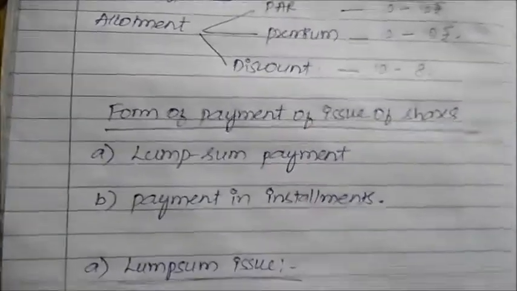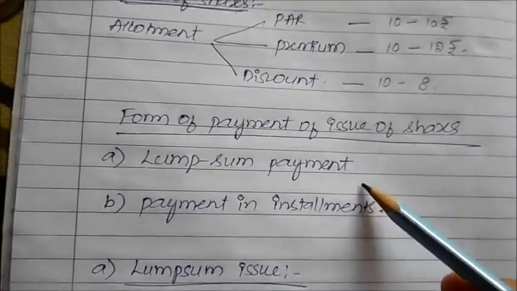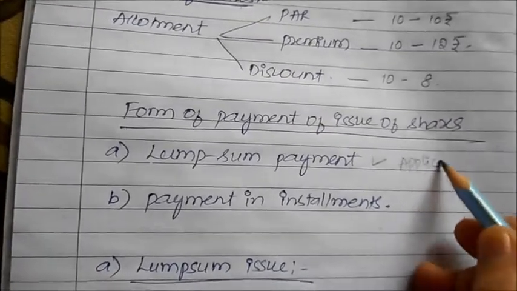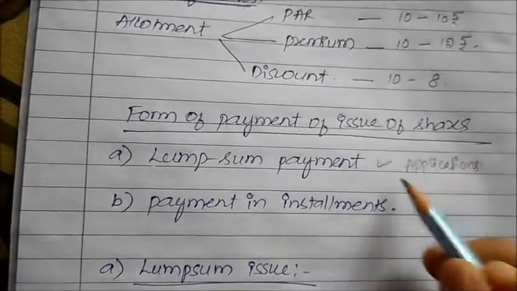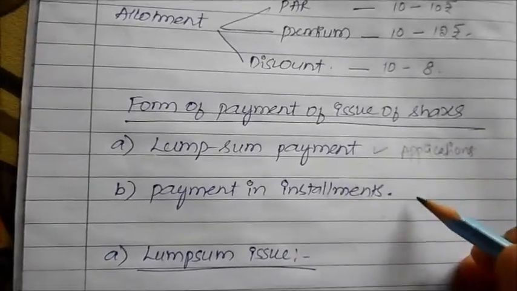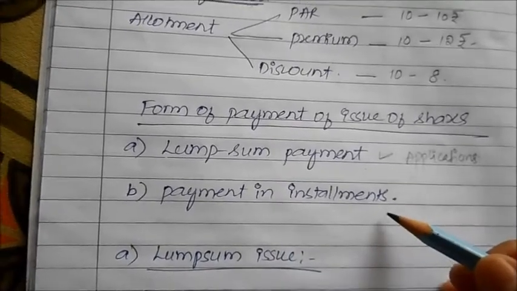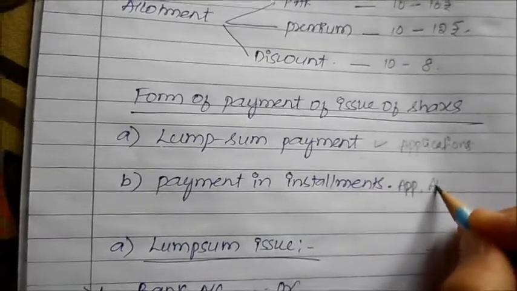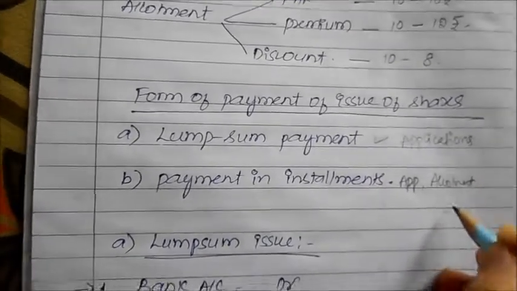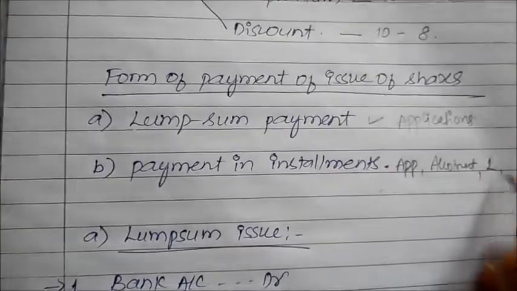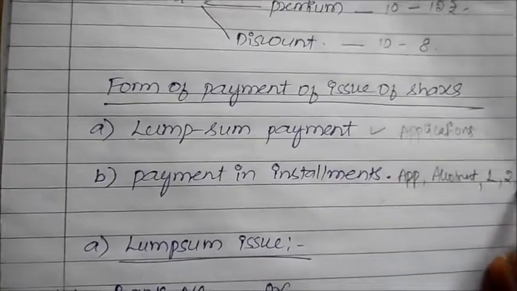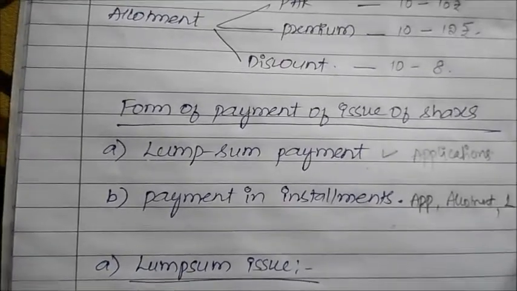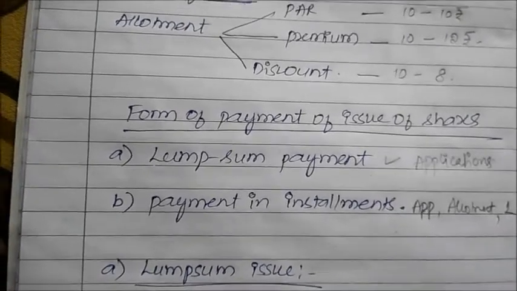Next one, forms of payment of issue of shares can either happen in lump sum payment or in installments. Now lump sum, generally whenever we are collecting money via the mode of applications, you receive in lump sum. The remaining balance amount will generally come in installments. Okay, so those installments will be called, first the application, next on the basis of allotment, when the company is allotting you shares. Next one can be first call, second call, and whichever is the last call, you call it the final call. That is the last time the company is demanding money to be paid by the person who has subscribed for the share capital.